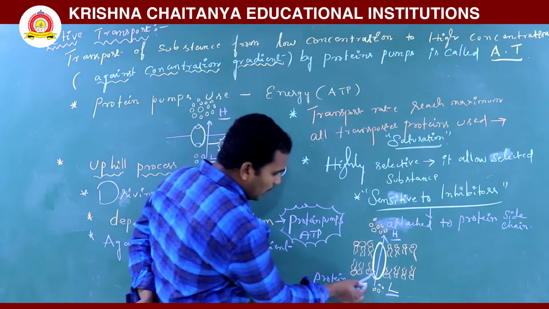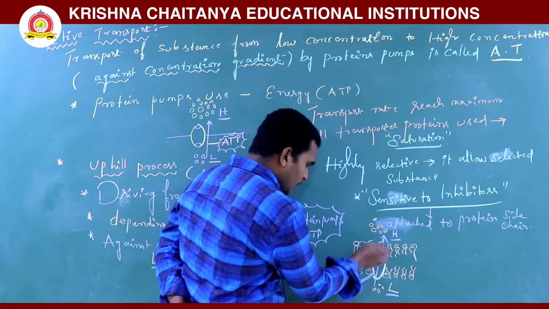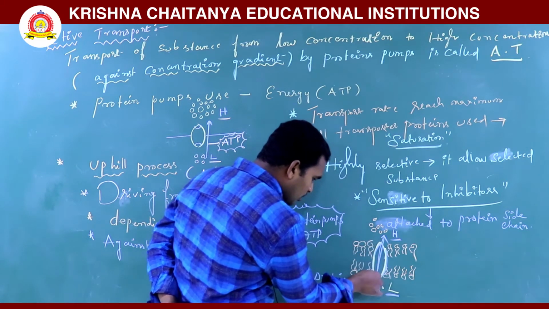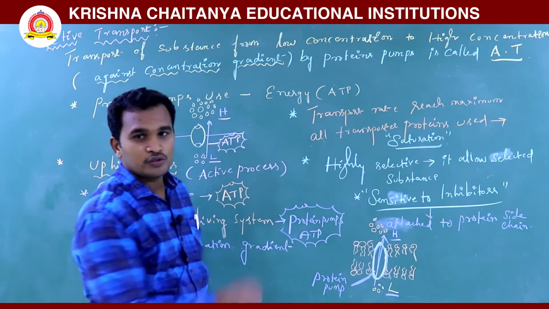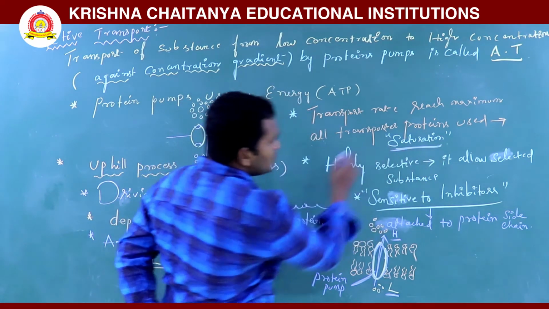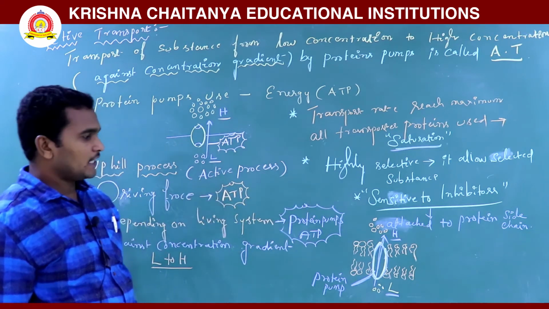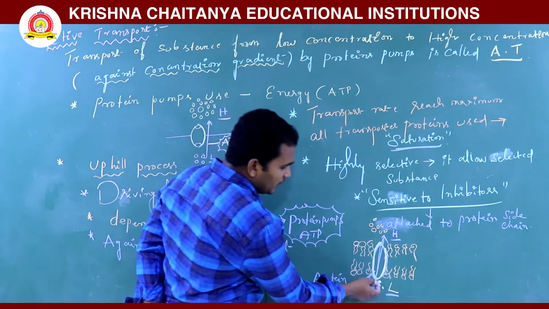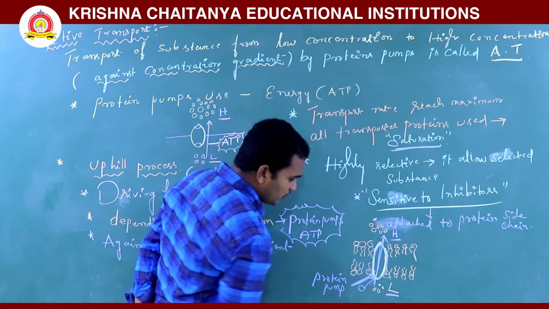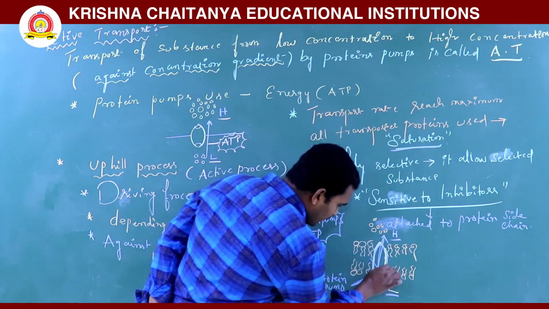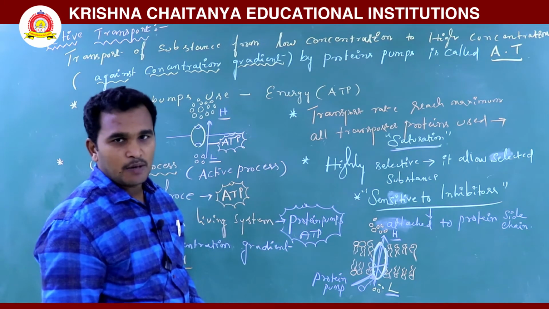When all molecules are passed through proteins, the transporter reaches maximum. All transporter proteins are used up, completely utilized, so that's why it is called saturation. It is highly selective, allowing only selected substances. Why? Because if any unknown substance binds to the protein, the protein function will be stopped. That's why it allows only some selected molecules.